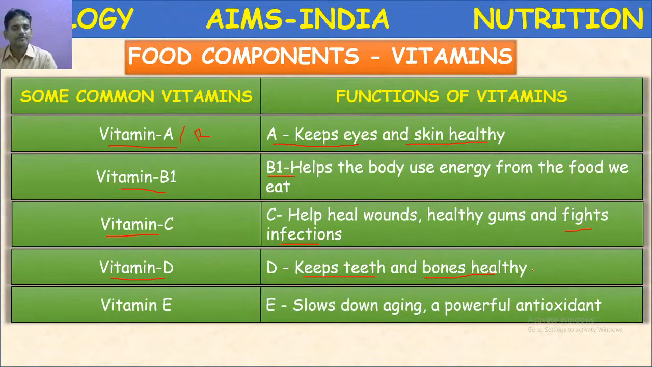Next, vitamin E. Vitamin E is also a very important vitamin. This vitamin is also called tocopherol. This vitamin slows down aging. It is an important vitamin which slows down aging, and it is a very powerful antioxidant. Antioxidants are released by this vitamin E, which helps in slowing down the aging. Means to look young, this vitamin is required.